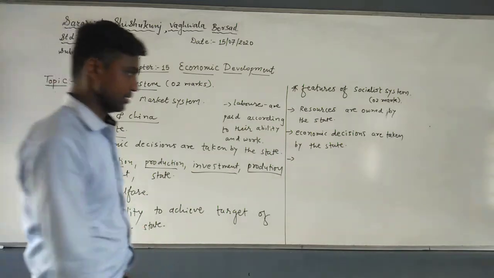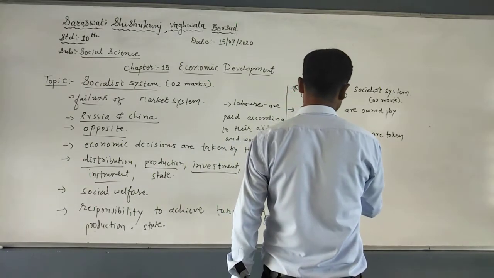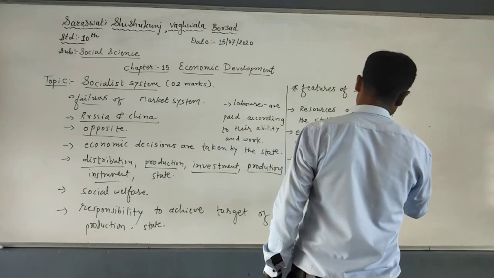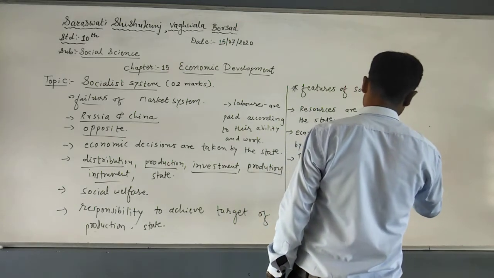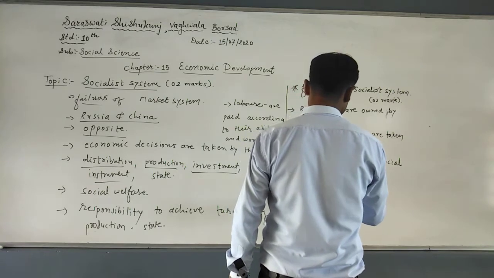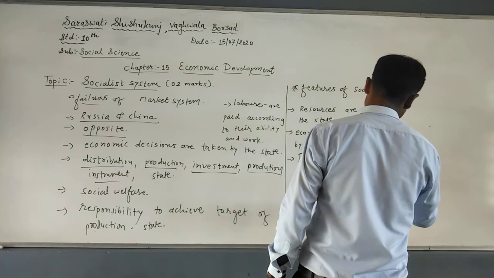Now the third one: rather than profit, social welfare is at the center.